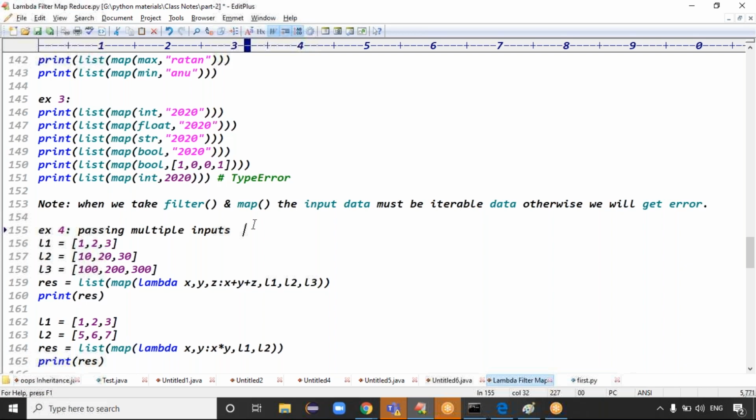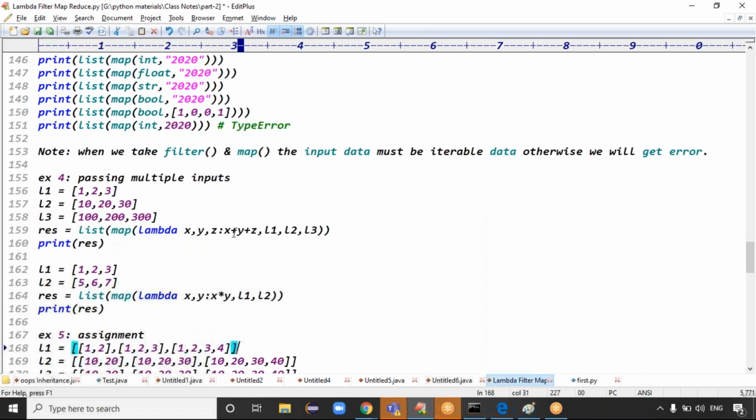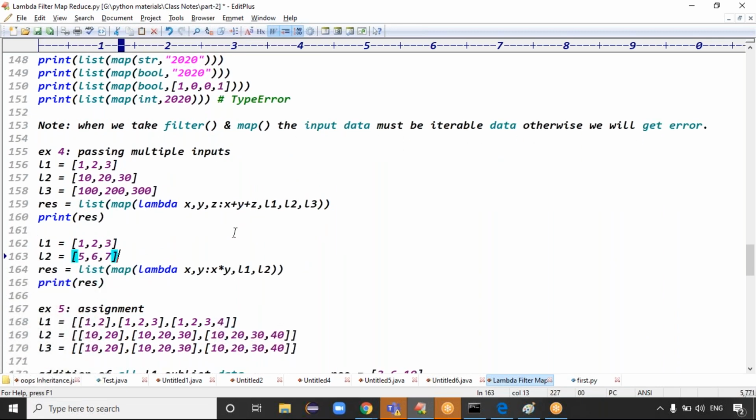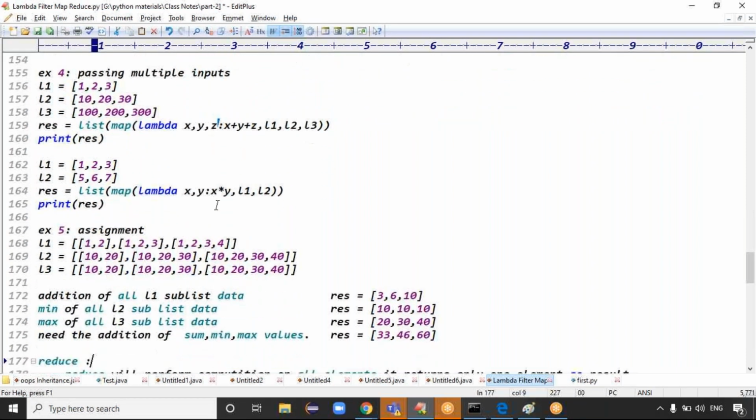Guys, this is passing multiple inputs to the mapper. Make sure that however many inputs you are passing, that many arguments you have to take in the lambda expression. That many number of inputs you have to pass to the lambda expression, guys.